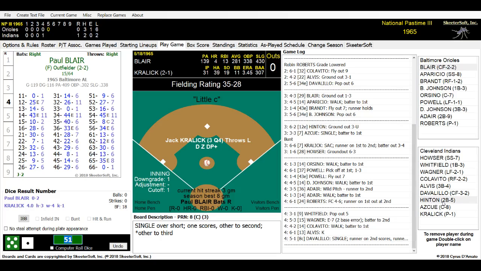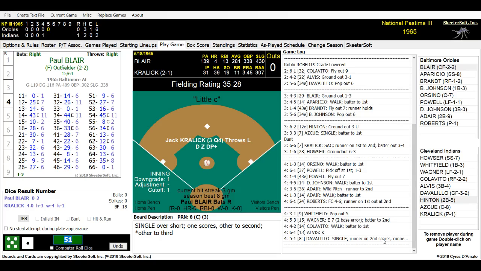Due up to bat will be Chuck Hitton. Chuck Hitton is waiting there at the plate. And Alvis is going to try to steal. And here comes the throw from Orsino. Orsino gets over towards second base and makes the play. He is out, 2-4. Nice throw by Orsino. Taking a real chance, not trying to look at third base, just to get him out of second base. Makes the play to Jerry Adair, slaps that tag down. And that is it. Cleveland gets 1 run in on 2 hits.